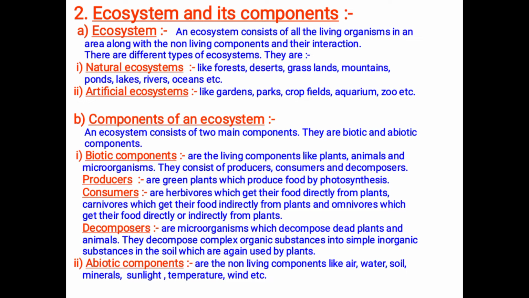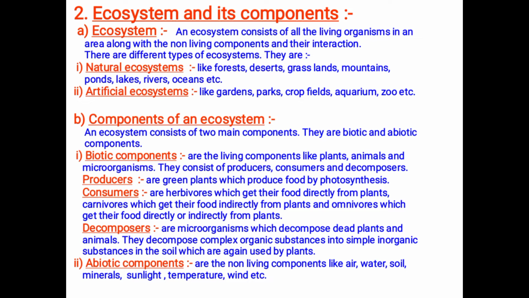The next one is abiotic components. Abiotic components are non-living components. The non-living components are air, water, soil, minerals, sunlight, temperature, wind. Without these non-living components, the living components cannot stay alive.